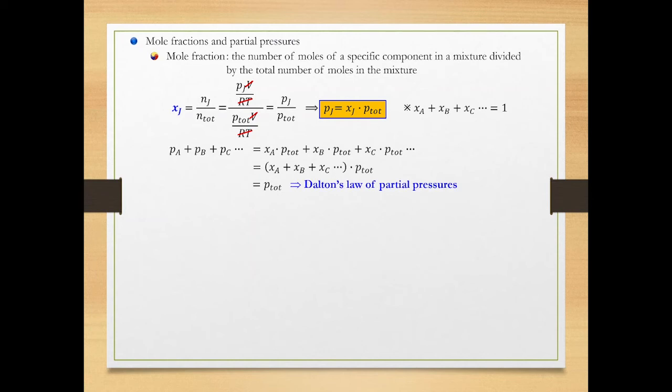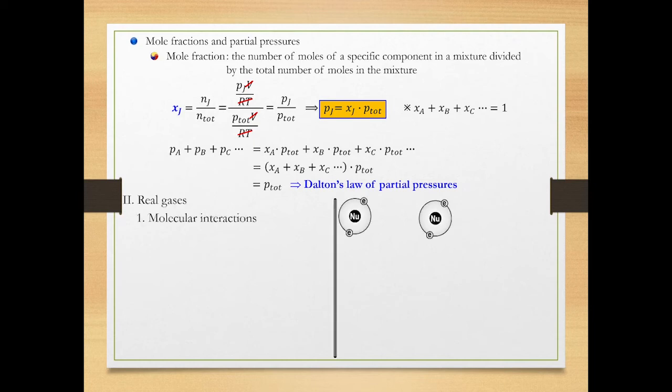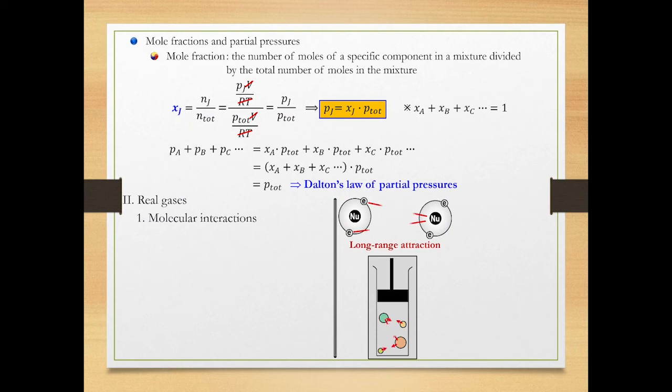Perfect gas is an idealized model gas that obeys the perfect gas equation. There are no intermolecular interactions, no intermolecular attractions and repulsions. However, real gases are quite different from the perfect gas in that they deviate significantly from the behavior of perfect gas. When gas molecules or atoms are separated from one another by a relatively longer distance, the gas particles attract one another. This is because positively charged nuclei attract negatively charged electrons.